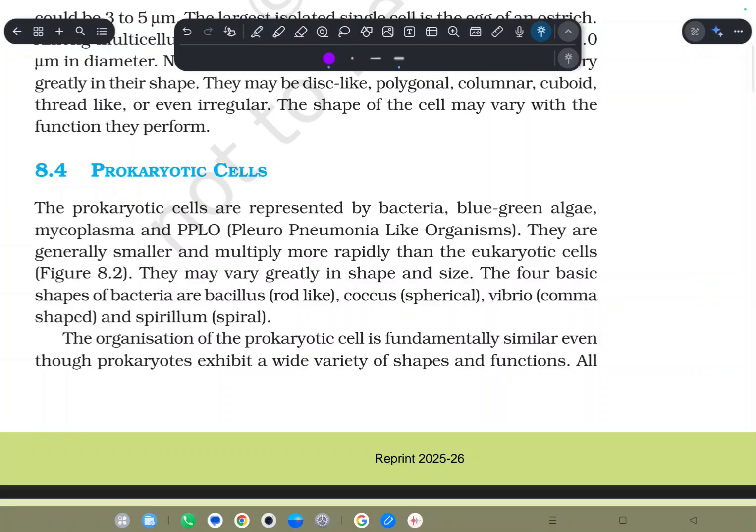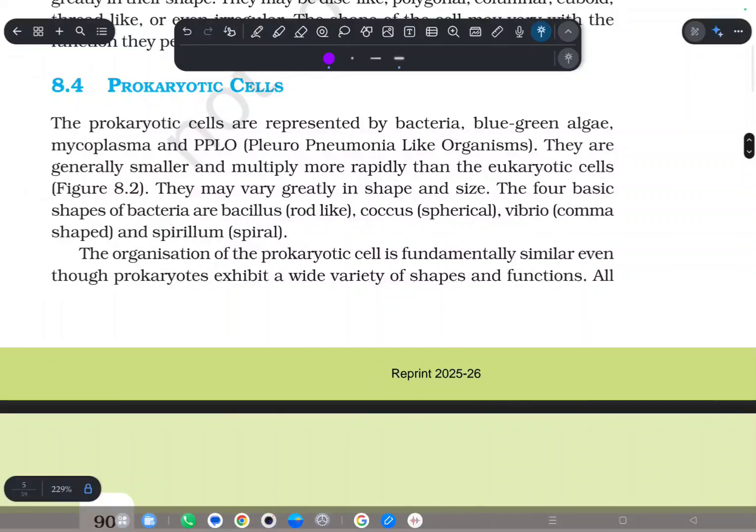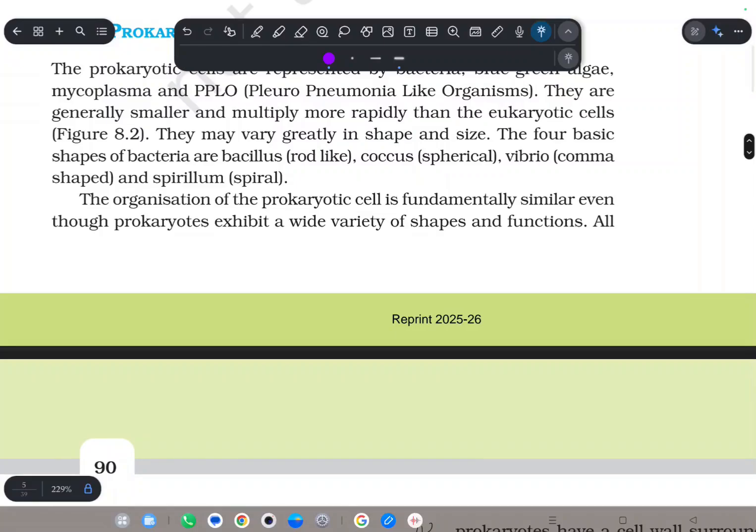So here prokaryotic cells have different types, which are like bacteria, blue-green algae, and PPLO, which is pleuropneumonia-like organism, and like mycoplasma. What is mycoplasma? It is a type of organism which does not have a cell wall, and they are the smallest. The shapes in them are like bacillus, which is rod like, coccus, which is spherical, vibrio, which is comma shaped, and spirillum, which is spiral.